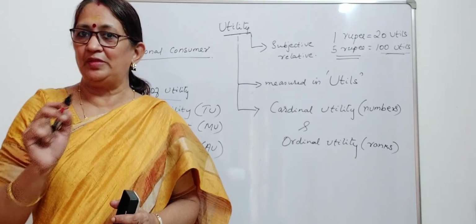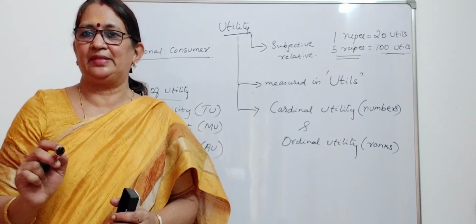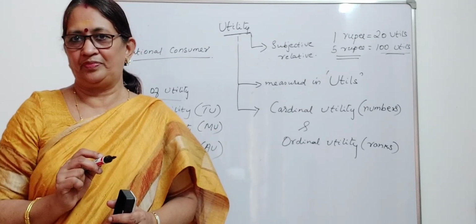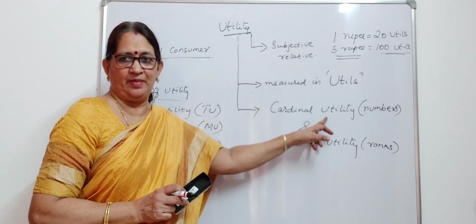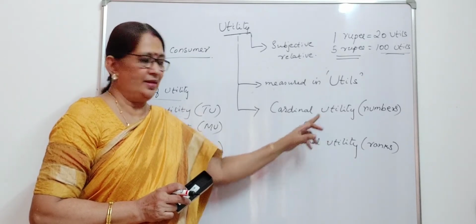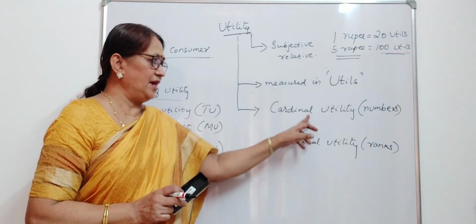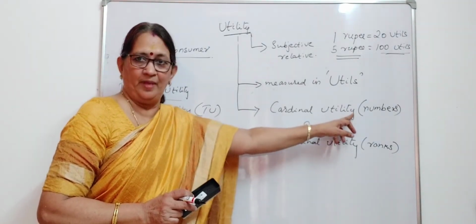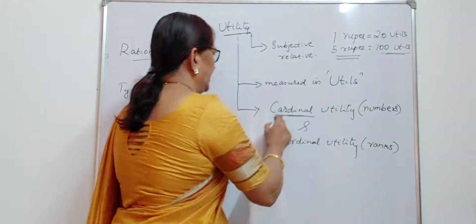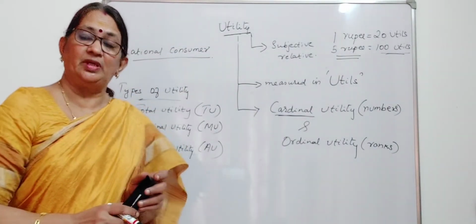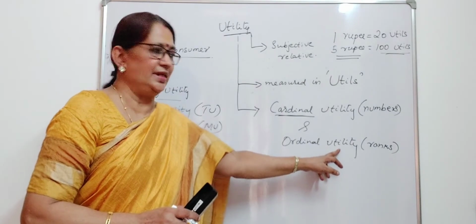First of all, we have to see which are the two ways of calculating consumer's equilibrium. One is cardinal utility measurement. The other theory is ordinal utility. Cardinal utility is measured in numbers. Cardinal means numbers. It is measurable. That is the meaning. And ordinal utility is considered in rank.